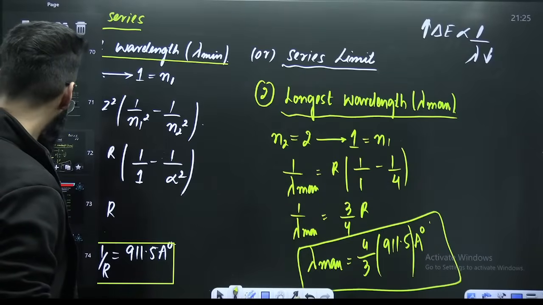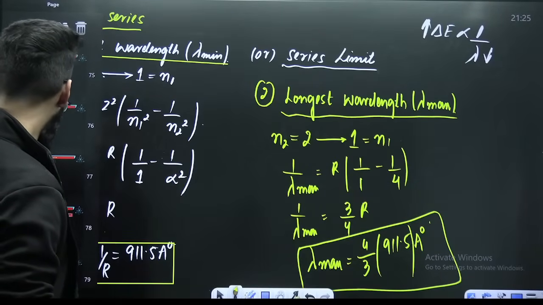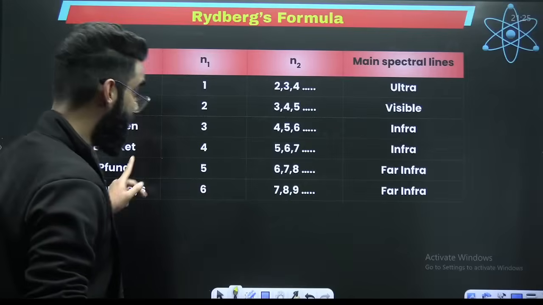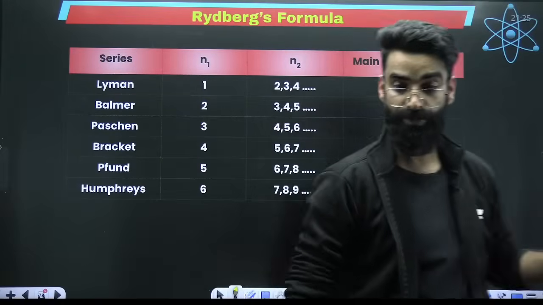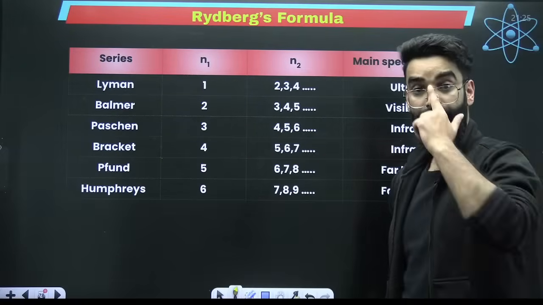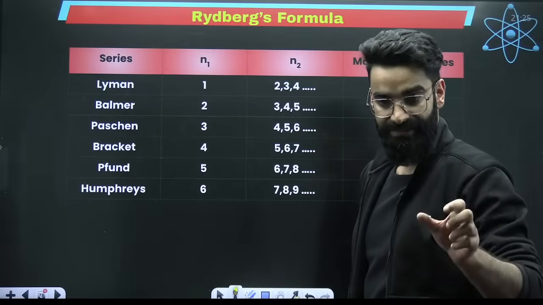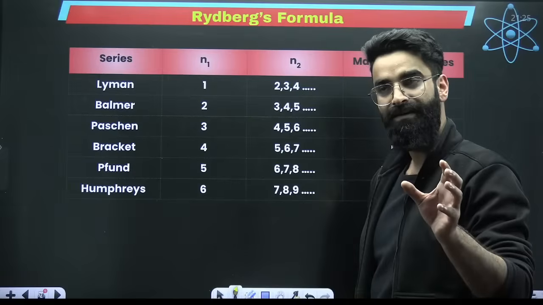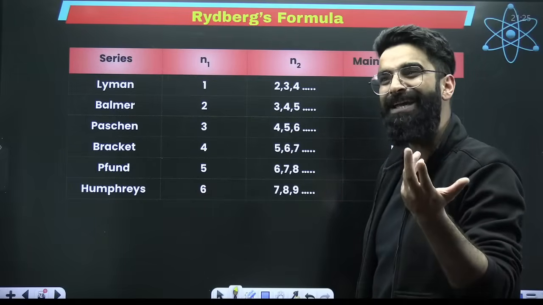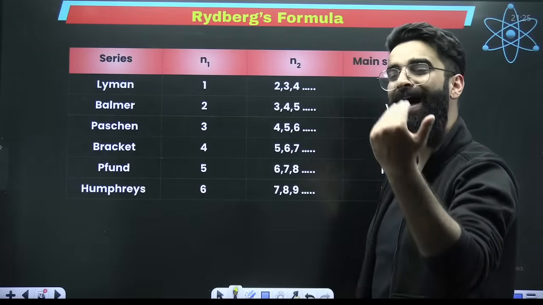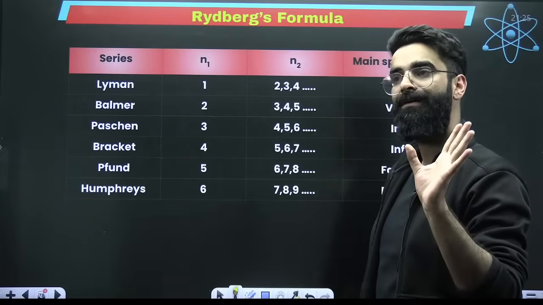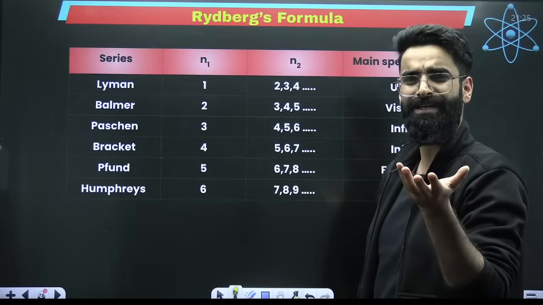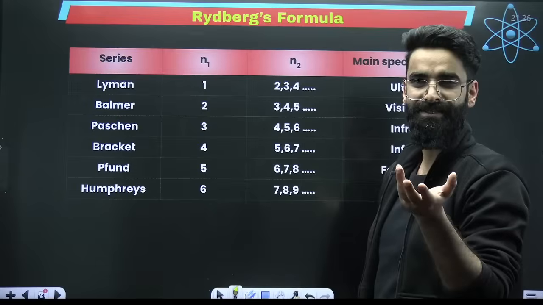All right. I hope these sort of questions you can easily solve from now on. Guys, look at this particular table as well. From this table, questions have been coming. What is the Lyman series? It's a series of radiations when the electron makes a transition from higher levels to n equal to 1. Those radiations have different wavelengths.